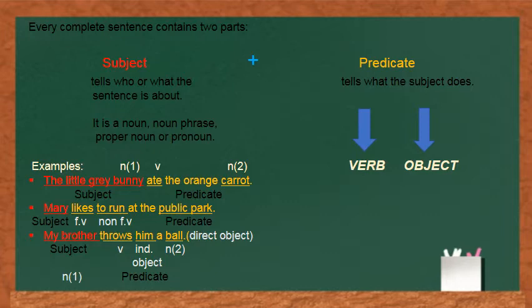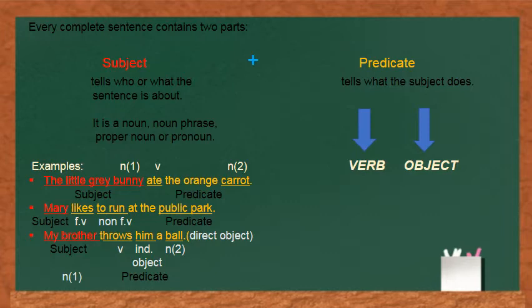The second noun or pronoun in the sentence is called the object, or the noun or the pronoun in the sentence that receives the action of the subject is called the object. Here carrot is receiving the action done by the subject, the little grey bunny. So the orange carrot is the object.